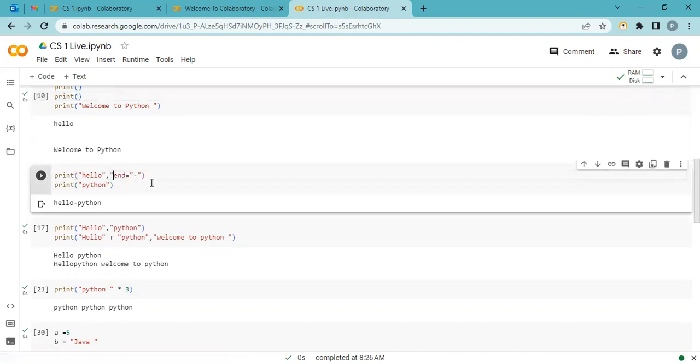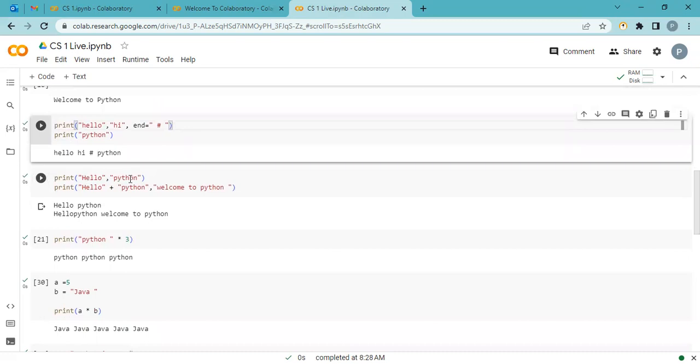Slash n means I want to add something in the end of the code. Here I can add multiple arguments. Hello, hi. See, it's hello, hi. In the end, before going to the next line, it adds this separator, and you can see that it's not going to the new line. This is not the end of this line. The next line also joins with this print statement, and we can use any sign here. Next statement is again joined with this statement.